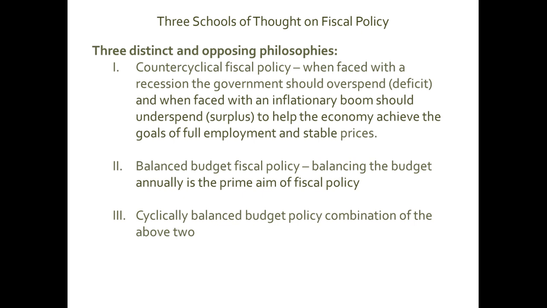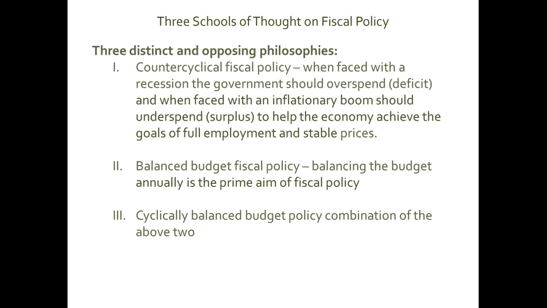So when faced with a recession, by recession I mean if the economy is in the recessionary gap, the government should overspend, that is, increase its expenditures to solve the problem of unemployment. And of course, when government is spending money, it means government is running a deficit. And when faced with an inflationary boom, that is, an inflationary gap, it should underspend, that is, reduce its expenditures, so we have a surplus to help the economy achieve the goals of full employment and stable prices. So by counter-cyclical fiscal policy, I mean that government should intervene and correct the problem. And we have two problems, either unemployment or inflation.